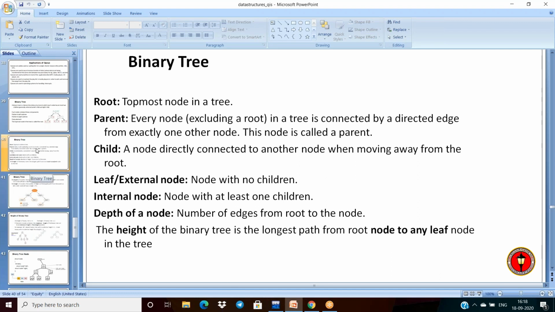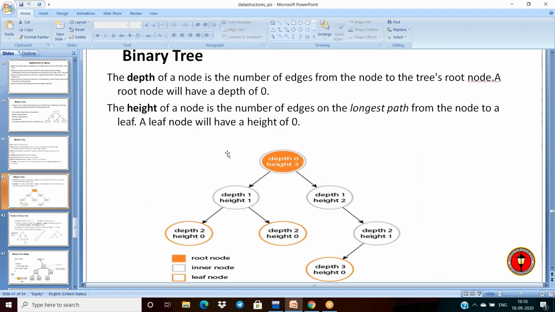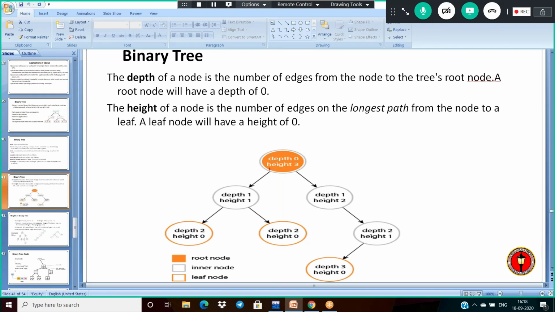So, height of the binary tree. Now I want to give an example. First, what is the longest path? Height of a node is the number of edges on the longest path from the node to some leaf. Here we are saying that it is the height of the node.